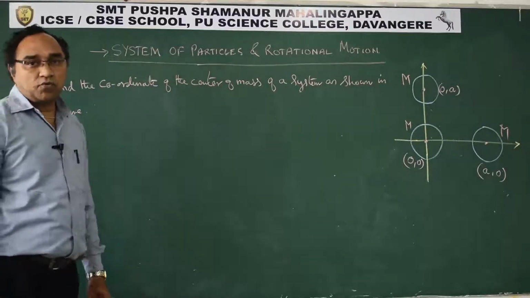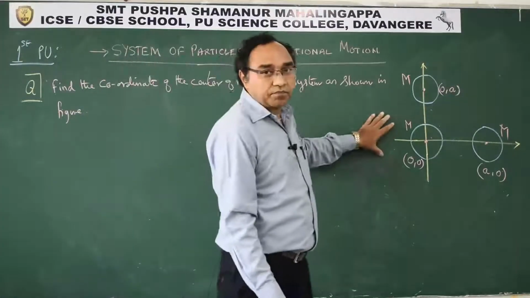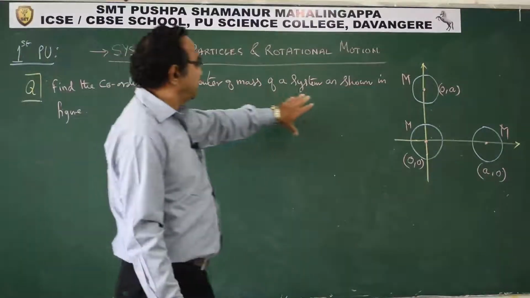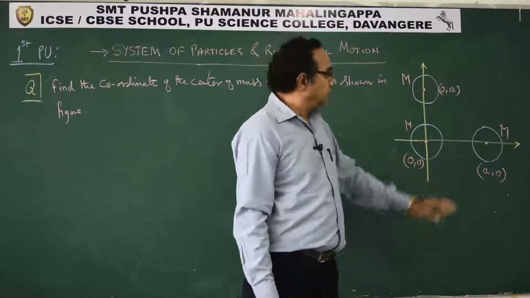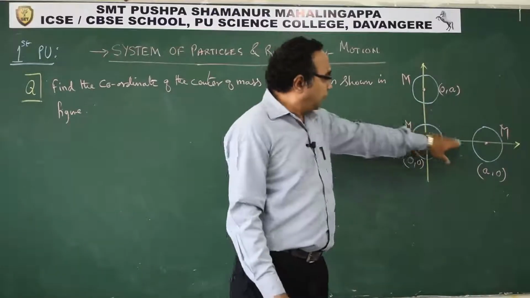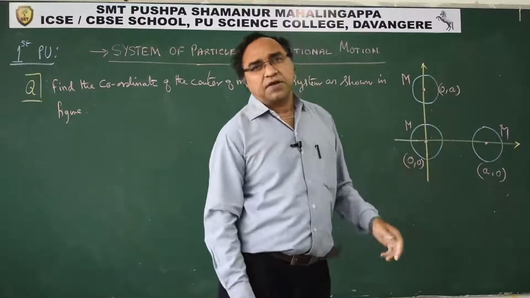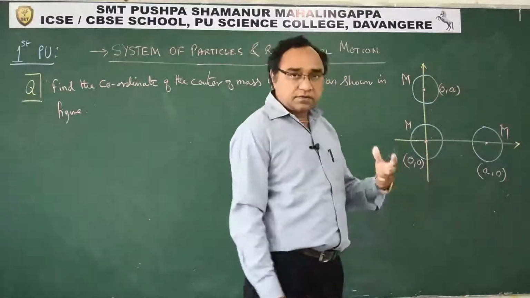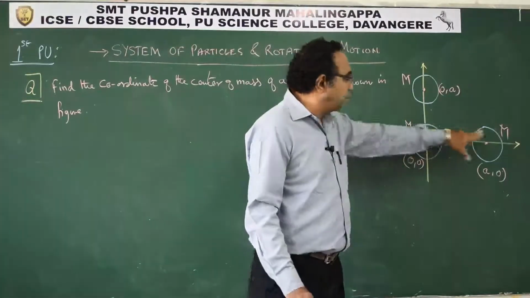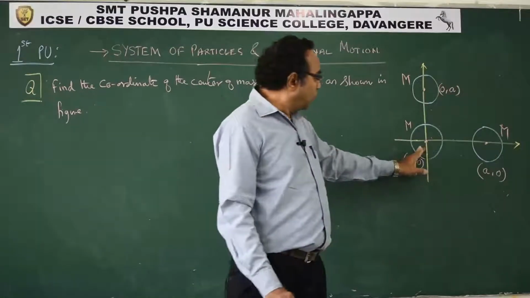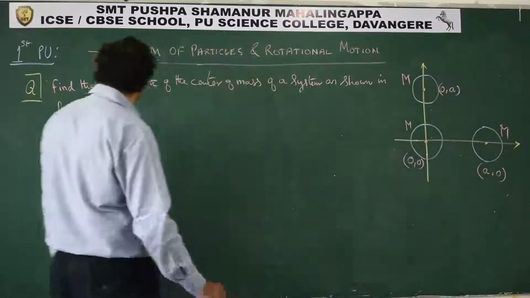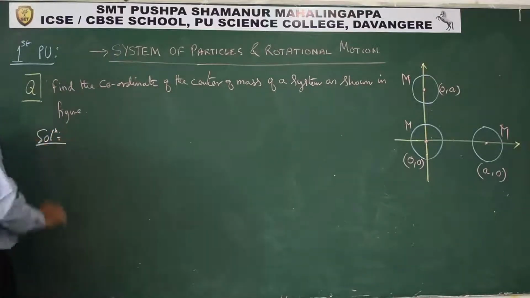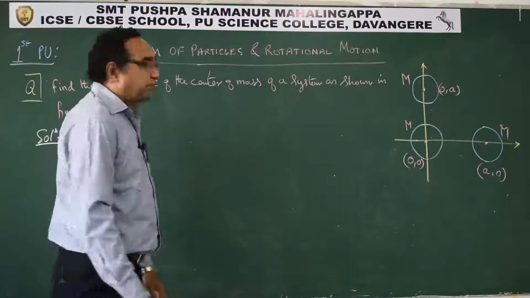Students, let us take one more question. It is given in the diagram form. It says, find the coordinate of center of mass of a system as shown in the figure. Let us say there are three different figures. You can take it as one is solid sphere, one is hollow sphere, one is disc, or a ring, spheres, like that. Anyway, their masses are m each, and the coordinates of the centers are given. So, how to find the position of the center of mass?